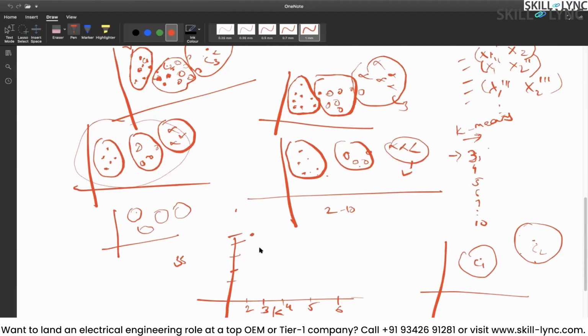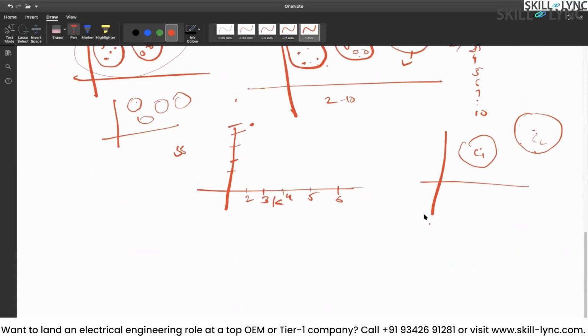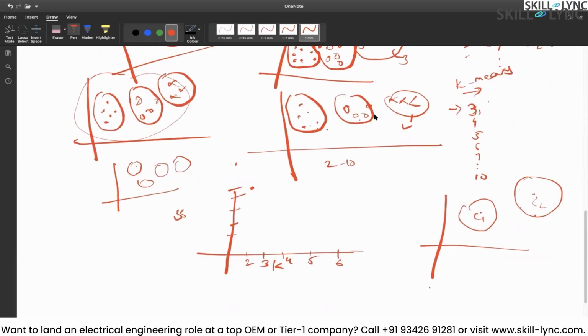Now, can you tell me, if I have 3 clusters, so let's take a new graph here, would the distances decrease or increase?